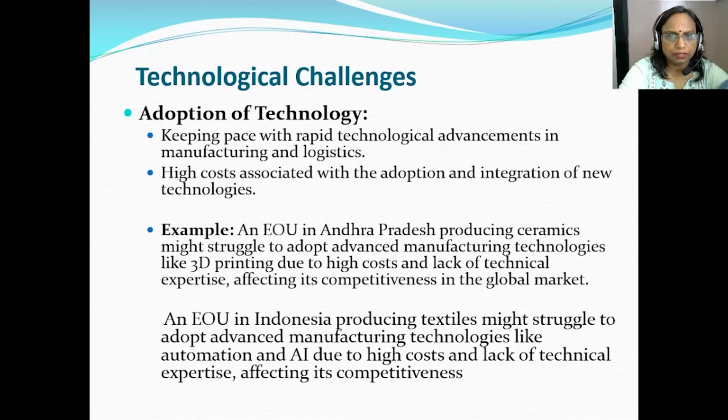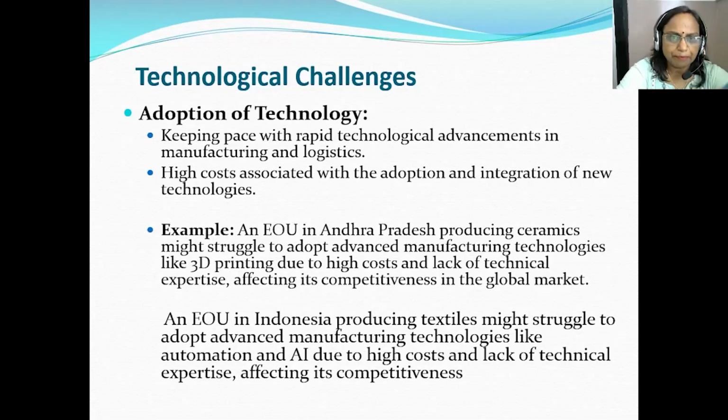They should update themselves to meet the needs of rapid technological advancement in manufacturing and logistics. This can be a challenge due to the high cost associated with the adoption and integration of new technologies.